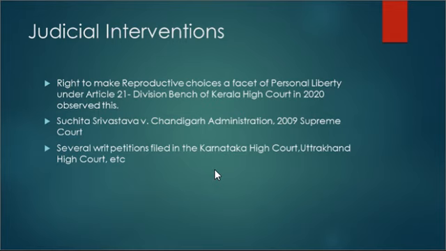So in that case, the Supreme Court held that the victim's pregnancy cannot be terminated without her consent, and proceeding with the same would not have served her best interest, right? Because the language of this Medical Termination of Pregnancy Act clearly respects the personal autonomy of mentally retarded persons, right, who are above the age of majority. So basically, in Suchita Srivastava versus Chandigarh Administration, this was held by the Supreme Court of India.